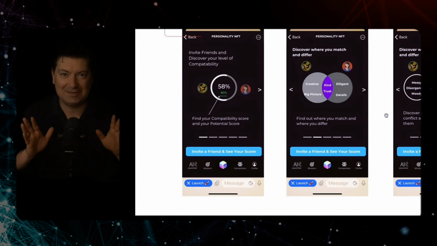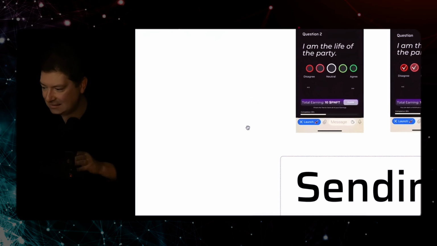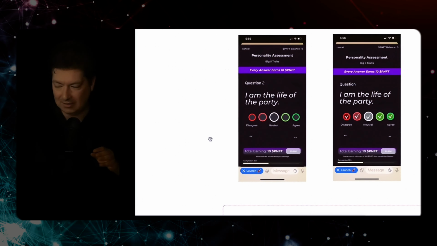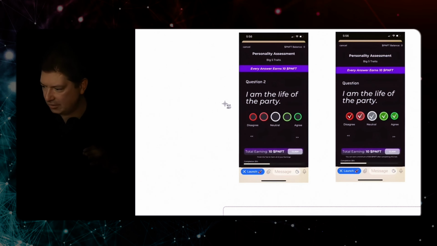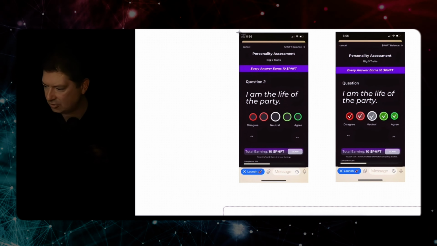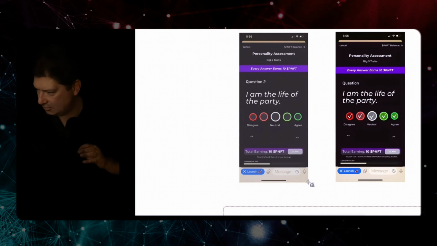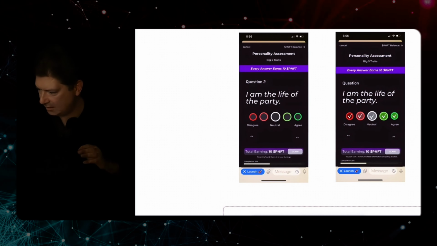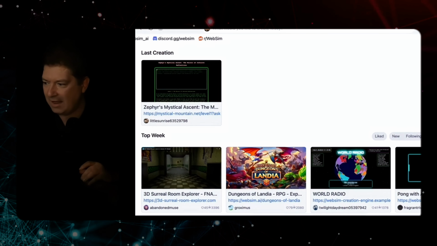But I want to show you something amazing. And that is how you can turn images like this into code. And I'll just try to do it right now on the fly. And I'll do it with a screenshot. Let's take a screenshot of the personality test itself. And we're going to try to create this screen right away. And this is where AI could really help.